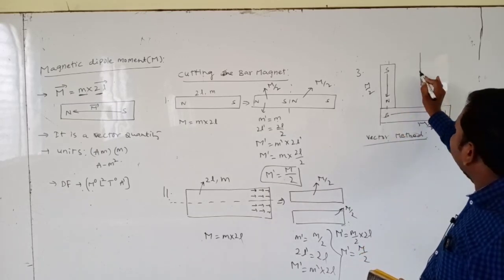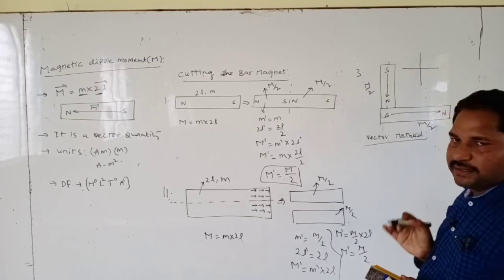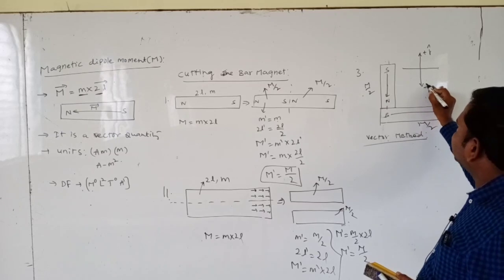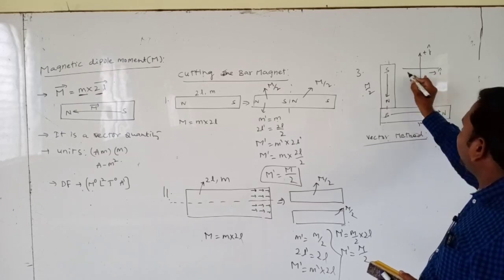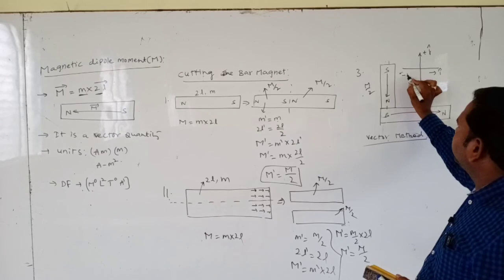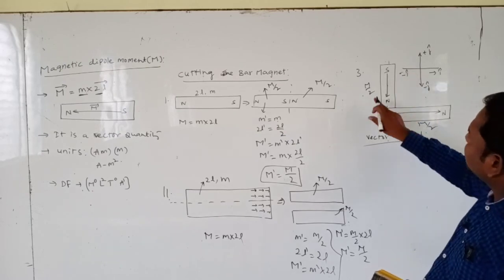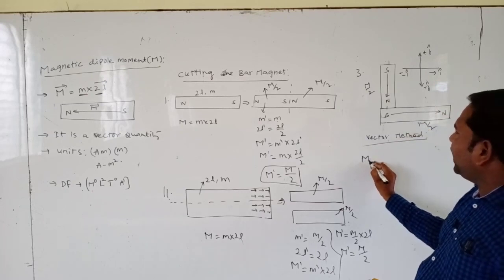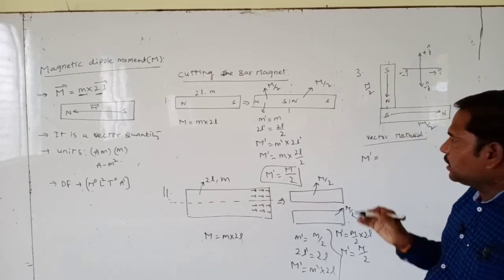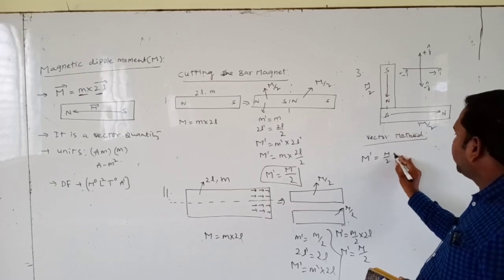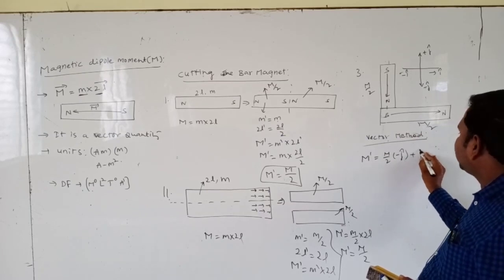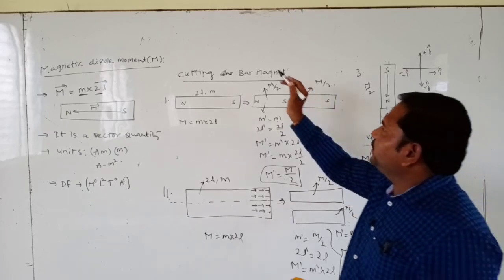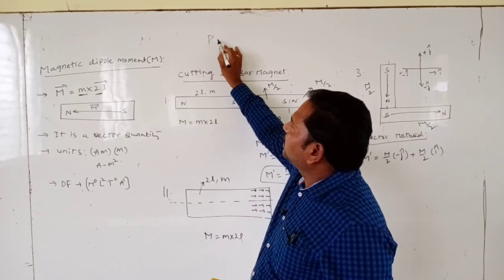See, now we consider this is the x-axis and y-axis. Upward is plus j cap and downward is minus j cap. Positive direction is plus i cap, and this is minus i cap. That means this dipole moment is along negative j cap. The resultant dipole moment M dash is equal to M by 2 minus j cap plus M by 2 i cap. Like we are using the parallelogram law.